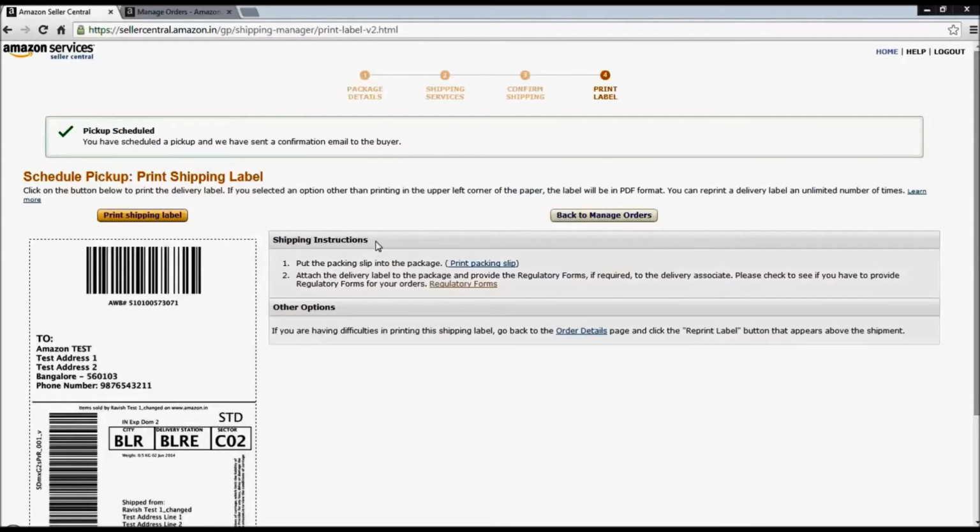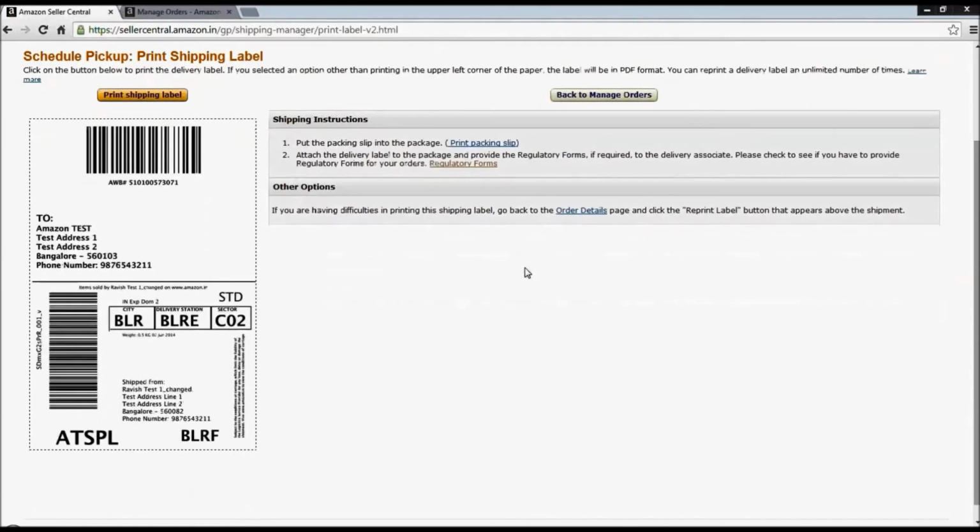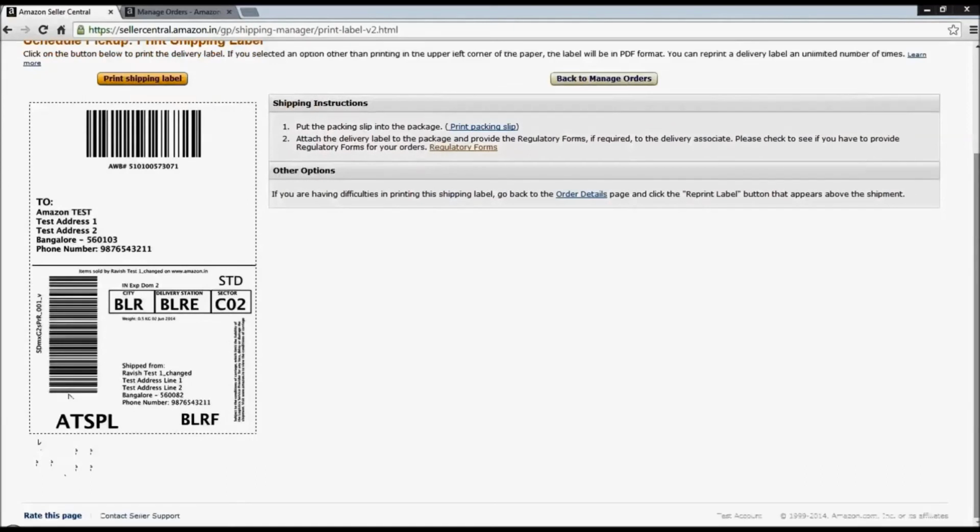We should also ensure to have the documents like shipping label, packaging slip, customer declaration, and the invoice ready along with the packages. The shipping label, packaging slip, and the customer declaration can be printed from Seller Central. We can also brief our team that any label having ATSPL mention would be an EasyShip order and needs to be handed over to an Amazon associate only.